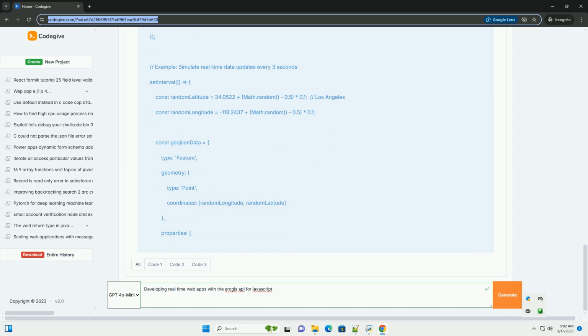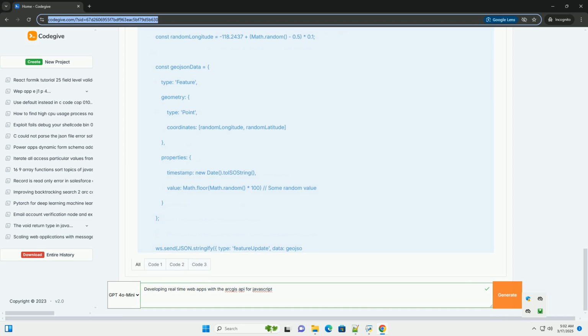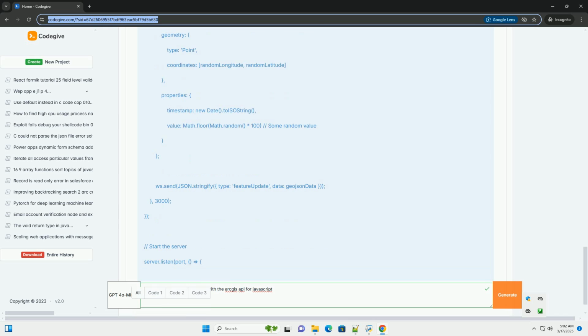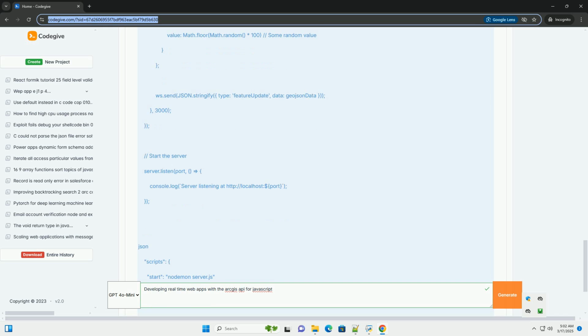Prerequisites: basic knowledge of JavaScript, HTML, and CSS. Familiarity with web development concepts, DOM manipulation, event handling. Basic understanding of ArcGIS Online or ArcGIS Enterprise, for map services and credentials. Node.js and npm installed, for our server-side component. A text editor or IDE, Visual Studio Code recommended. An ArcGIS developer account, for an API key.